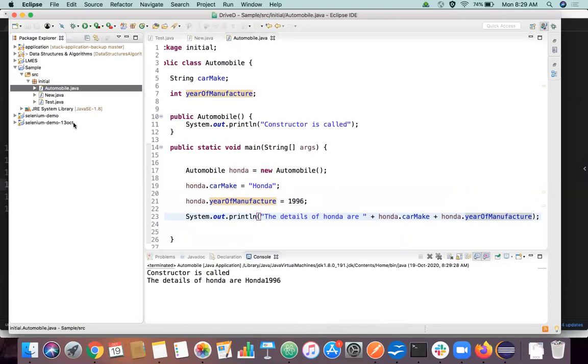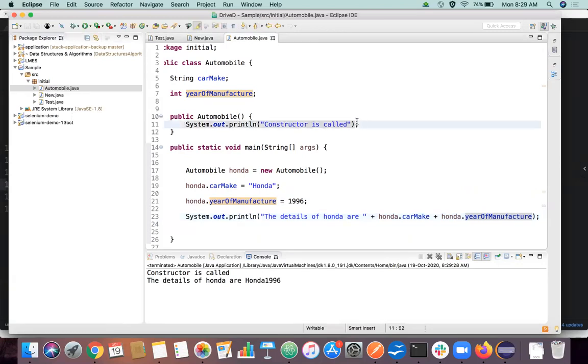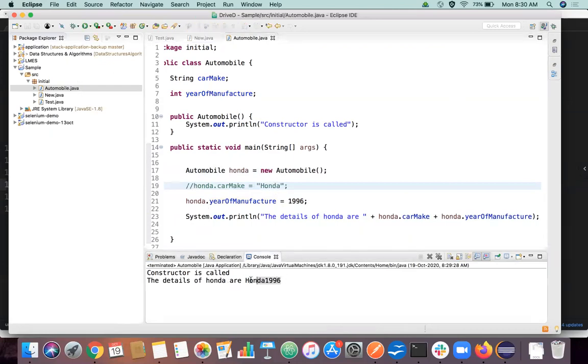Okay. So now the constructor is executed. The constructor is called first, right, in line number 17 in this piece of code. And then we are assigning this Honda 1996. Then we are printing the same object's car make and year of manufacture. For testing's sake, let's comment this particular line out and run the same program again. We are only setting the year of manufacture. We are not setting the car make, right? Let's see what happens. The previous run result was Honda 1996, and here it's coming as null, right?